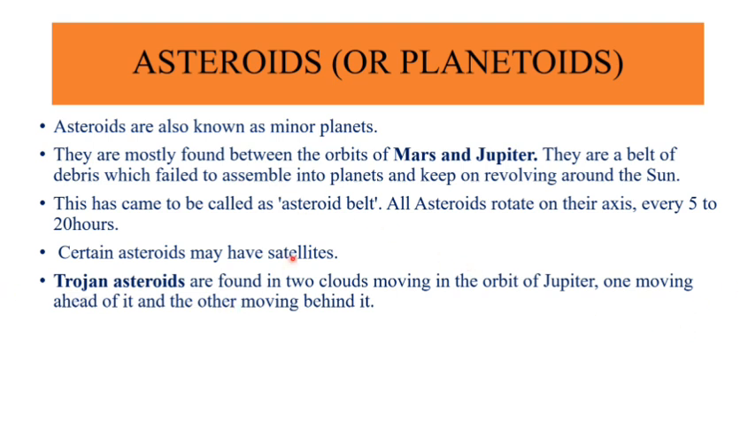Even the asteroids may not be true planets, which we call minor planets. Even they may have many satellites. And talking about the Trojan asteroids, these are found in two clouds moving in the orbit of Jupiter. Particularly when we are moving towards the planet Jupiter in space, you can find these Trojan asteroids. And important to tell again, this asteroid belt exists between two planets, Mars and Jupiter, that is MJ. It is better to remember it as MJ. Between the MJ, there exists an asteroid belt.